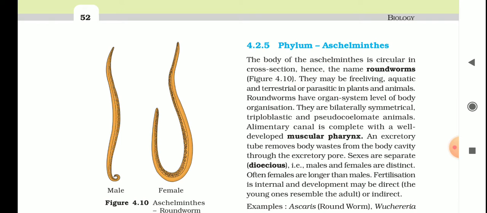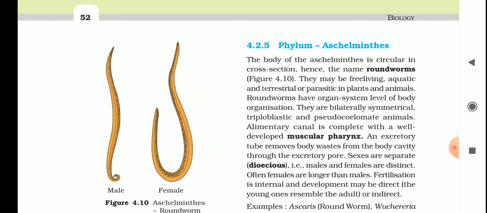Roundworms have organ system level of body organization. The complexity level has increased from the Platyhelminths group, where a digestive system was made, but it was an incomplete digestive system. So from the phylum Platyhelminths, organ system level of body organization developed. Clear? So in flatworms and in roundworms, organ system level of body organization is there.